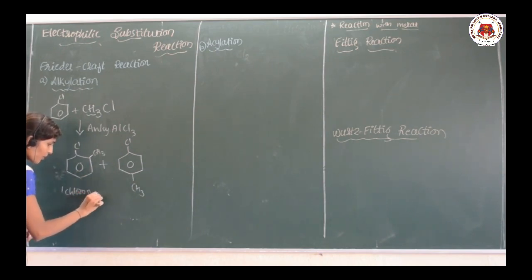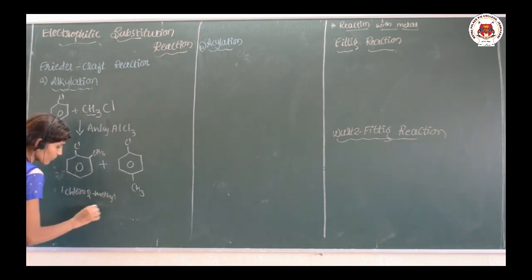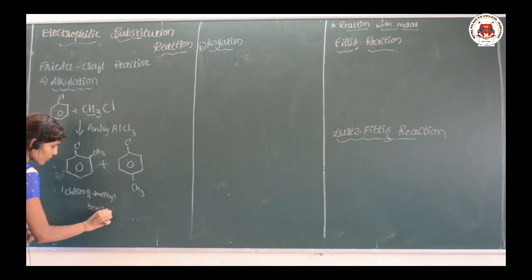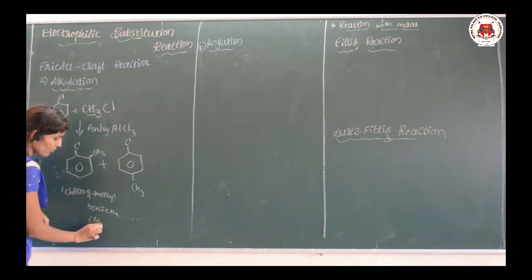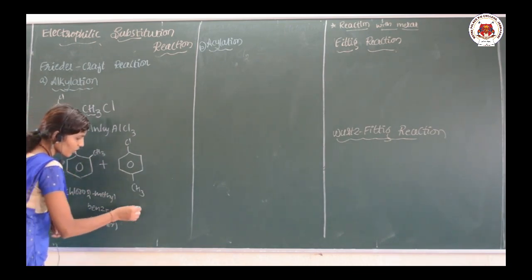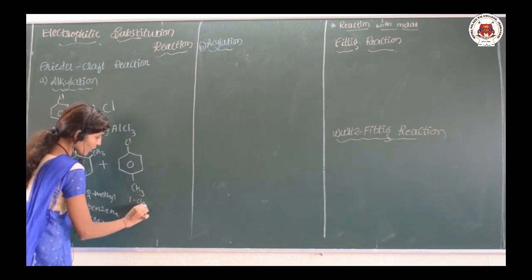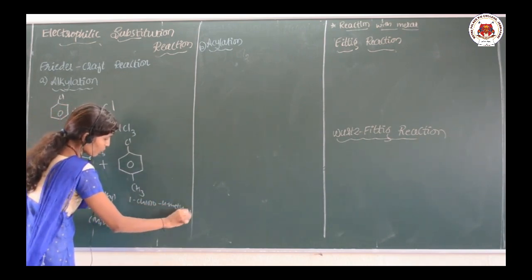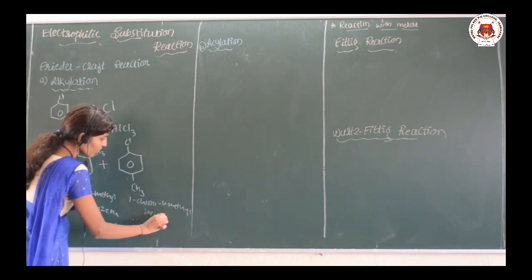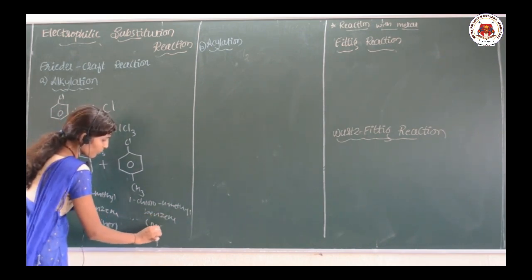Whether it is major or minor: because it is ortho, this will be a minor. This will be again 1 chloro, but 4 methyl benzene. This is the major product.